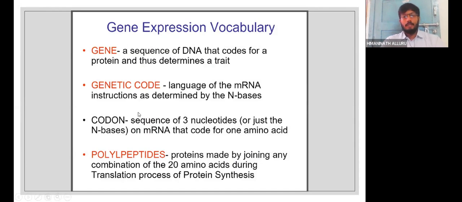So this definition, what we are seeing on the current screen now, students must be very clear about this definition. What is a gene? What is a genetic code? What is a codon? And what is a polypeptide? When they know all these four things, learning the translation process will become much easier for us also.